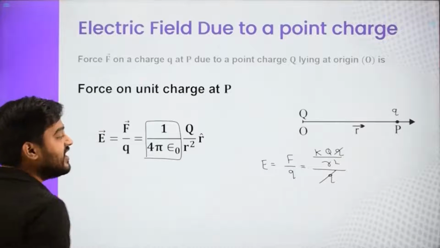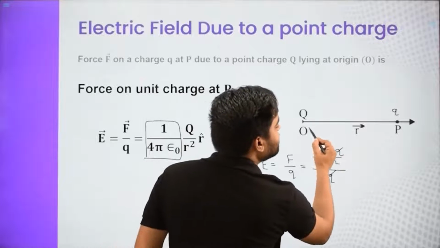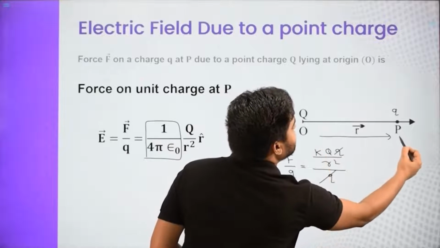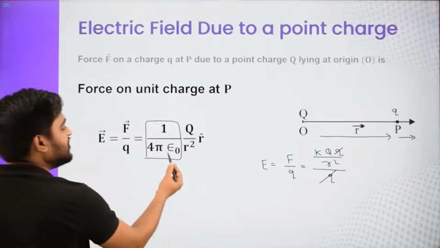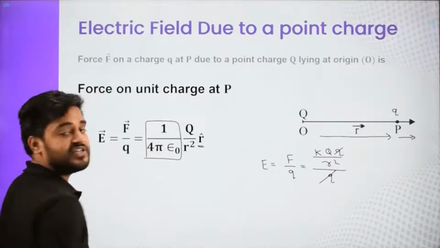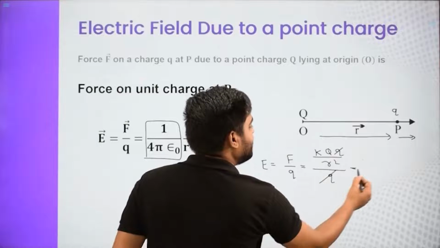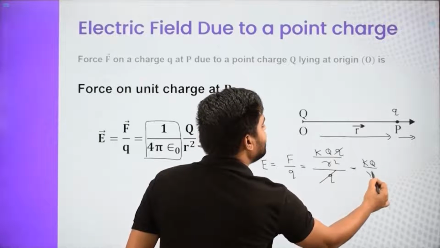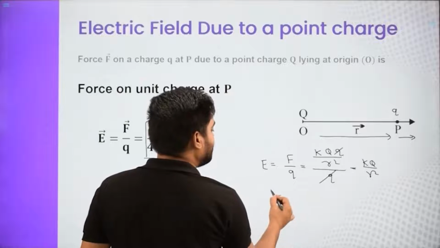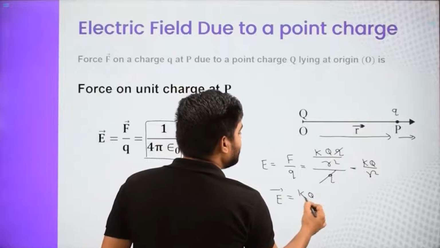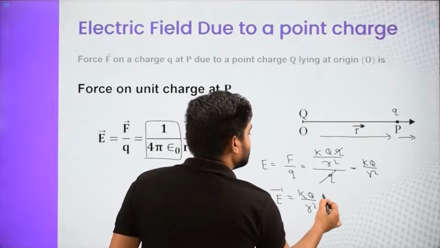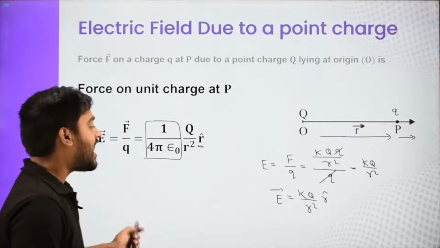What about the direction? Direction is same as this R vector. It is basically radially away. So we will say direction is same as R vector. So for direction we are putting R cap in front of it. So at the end the electric field is KQ by R square in magnitude. And if you want to get a vector formula, then you can say it is magnitude times the direction, and direction is R cap.